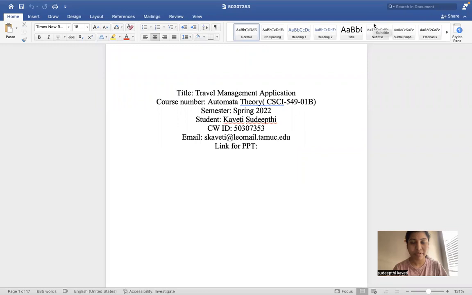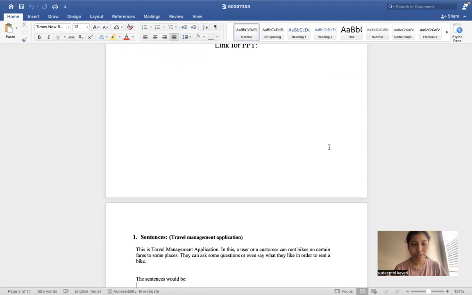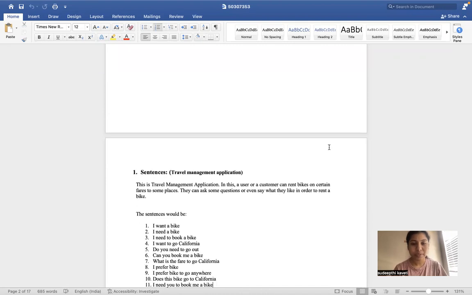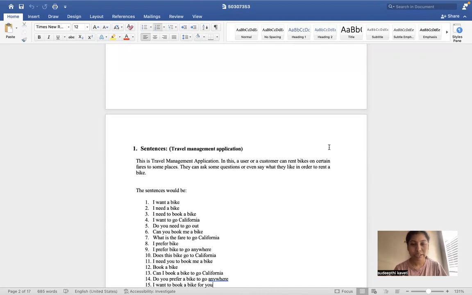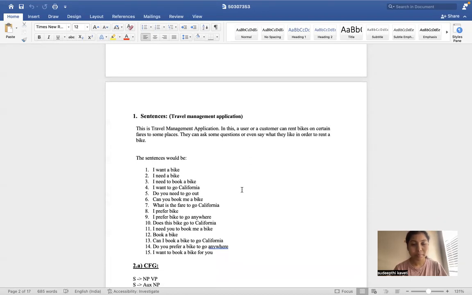Today my topic is travel management application, the subject of automata theory. I have developed a travel management application where a user or a customer can rent bikes on certain fares to some places. They can ask some questions or even say what they like in order to rent a bike. And I have taken some sample sentences. I have done this coding in the programming language Python.